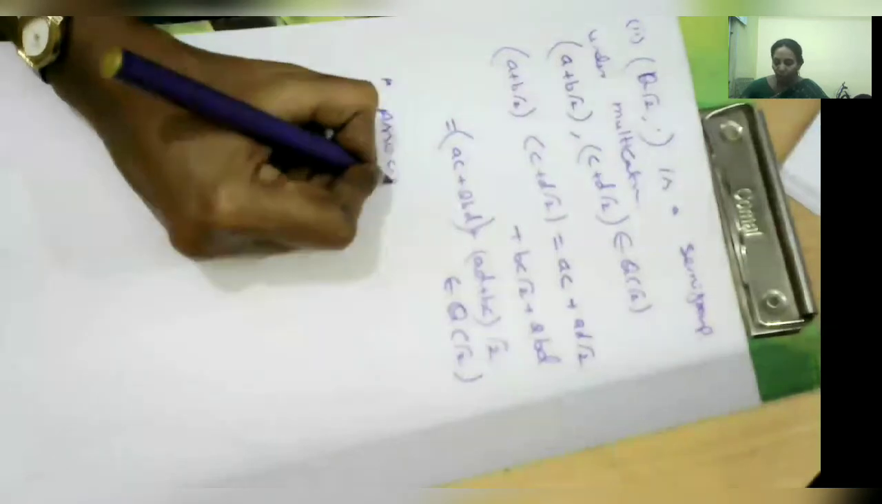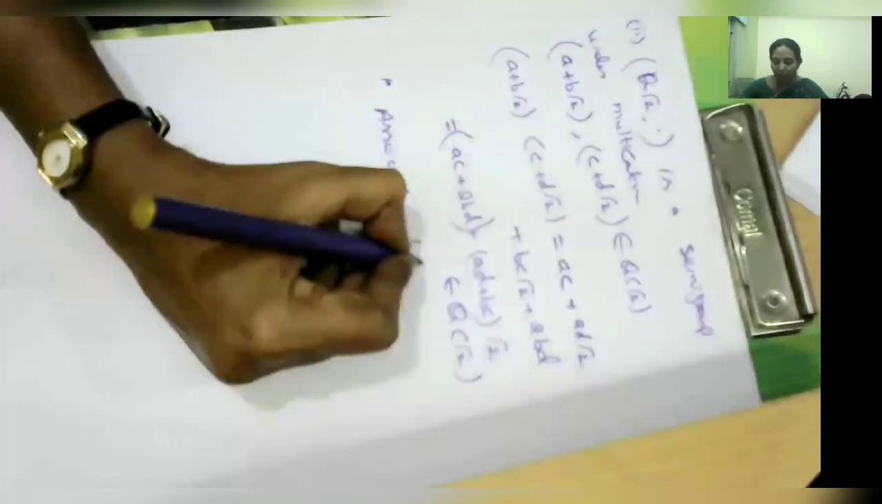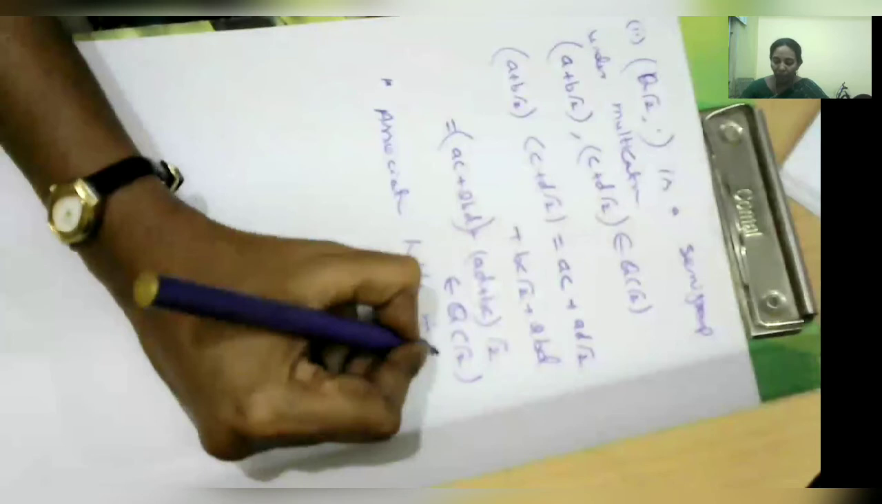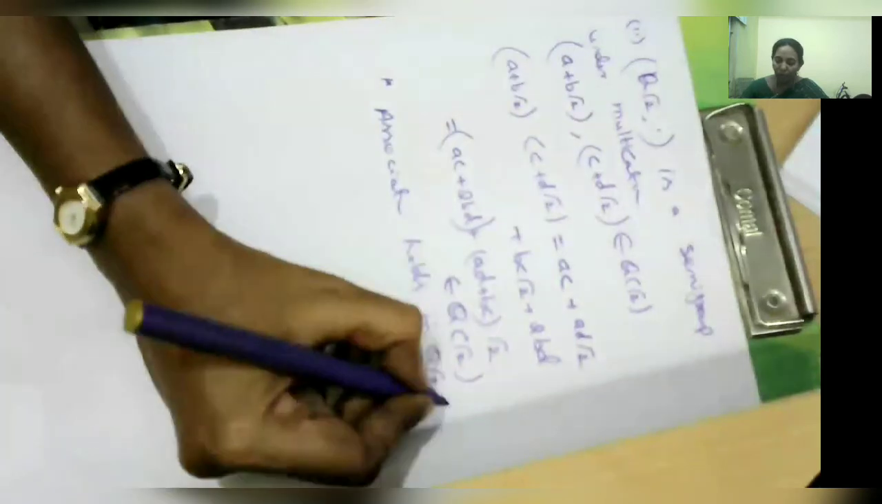So take a plus b root 2, c plus d root 2, and the third element e plus f root 2. Multiply them, and definitely it belongs to Q root 2. So we can say that associativity holds in Q root 2, comma, dot, under multiplication. The second axiom of a ring is also true.